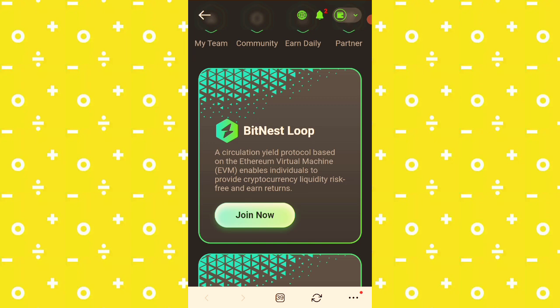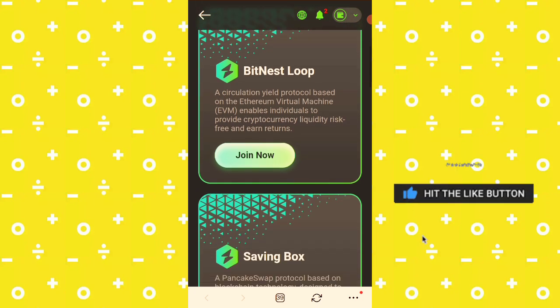and BSC gas fee. Any amount you want to invest, you remember I said when you invest $1,000, you get $240 in 28 days. You invest $10,000, you earn $2,400 in 28 days. No minimum, no maximum. Do according to your pocket, according to what you can afford.